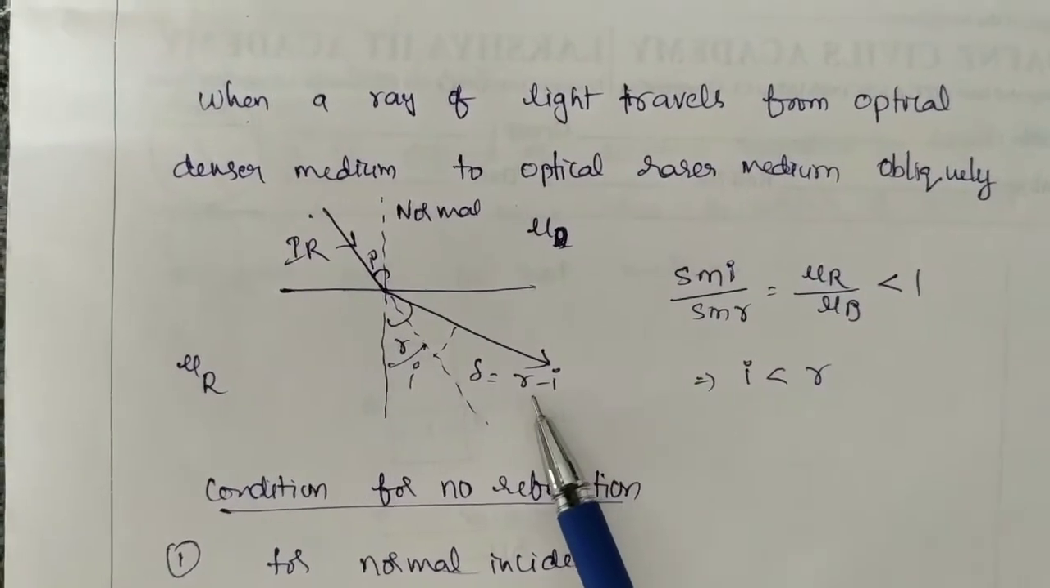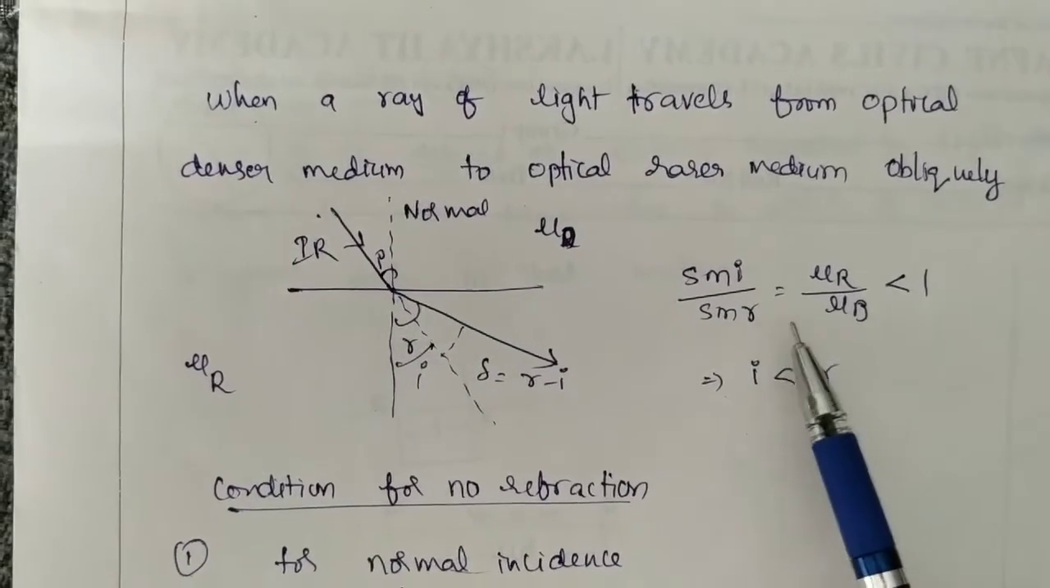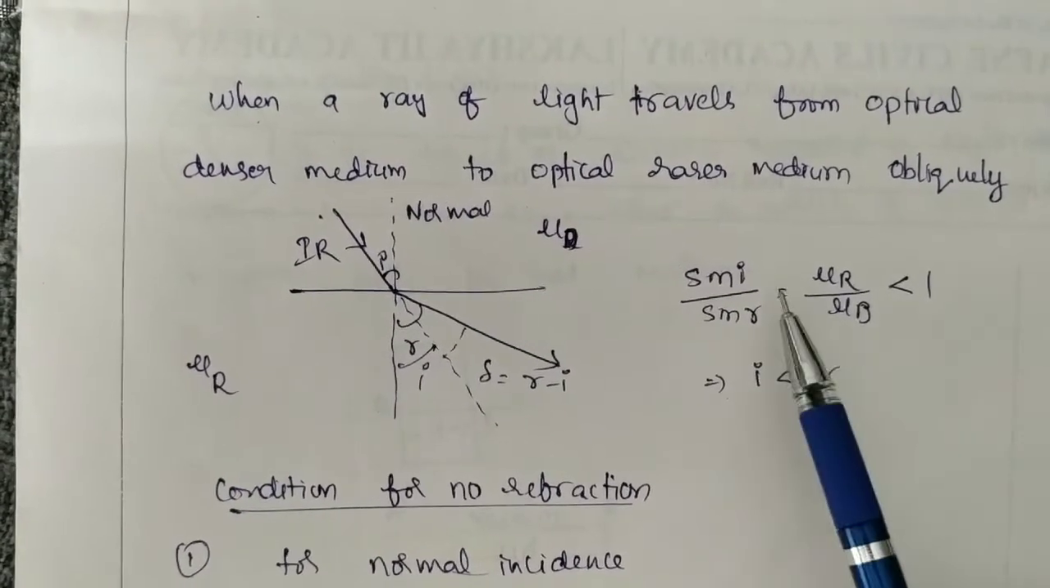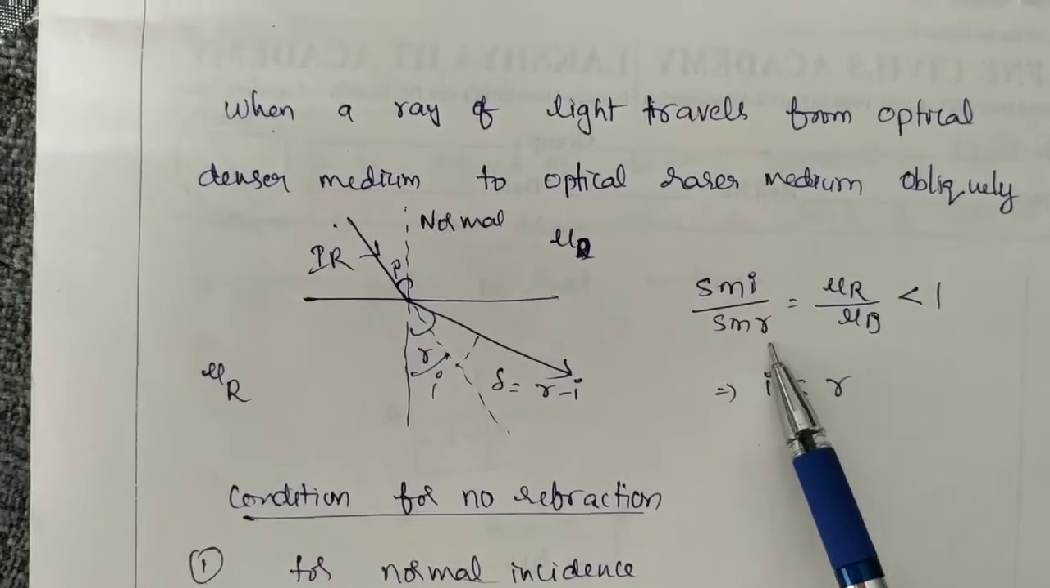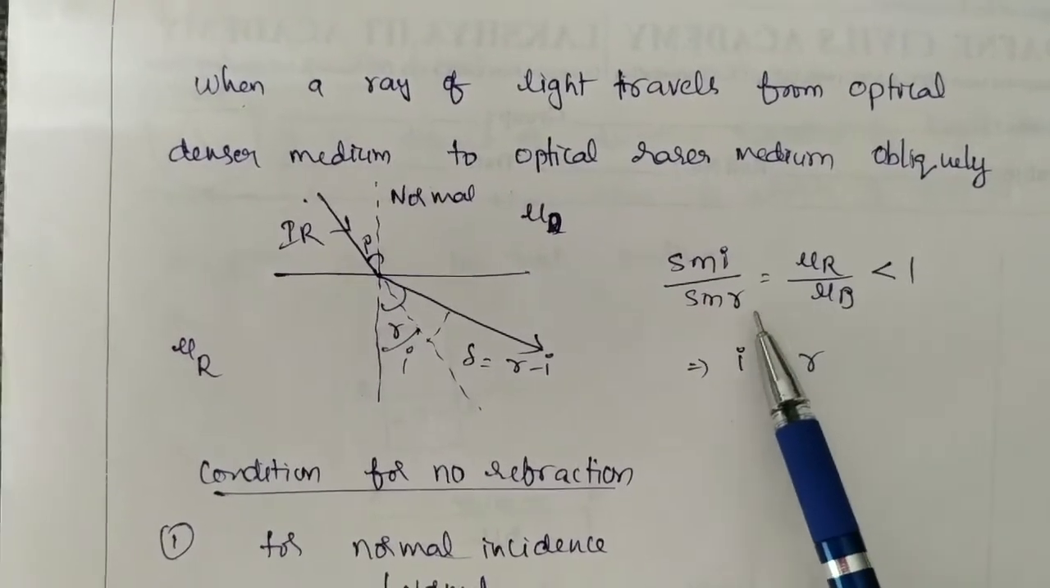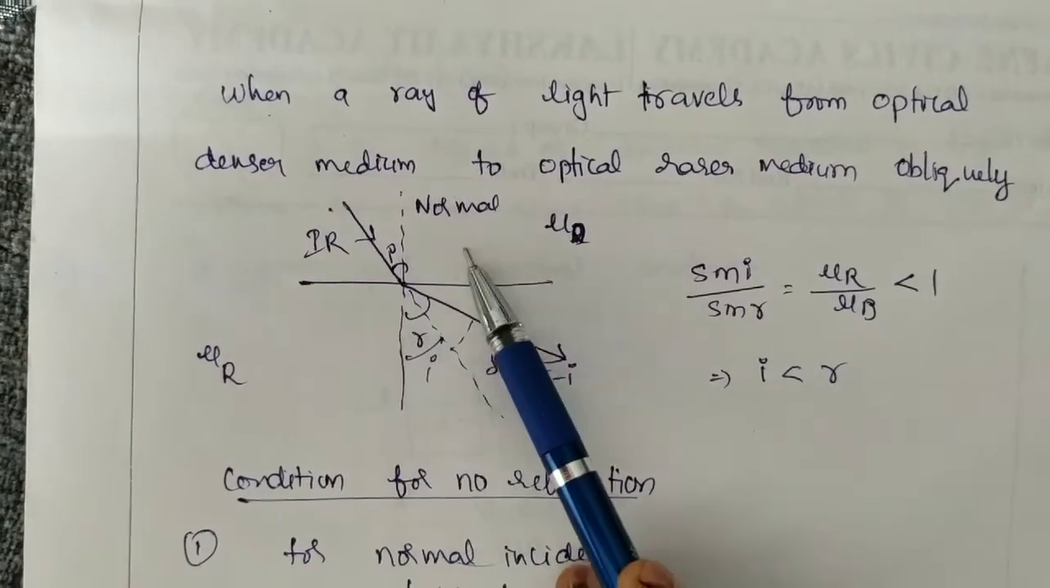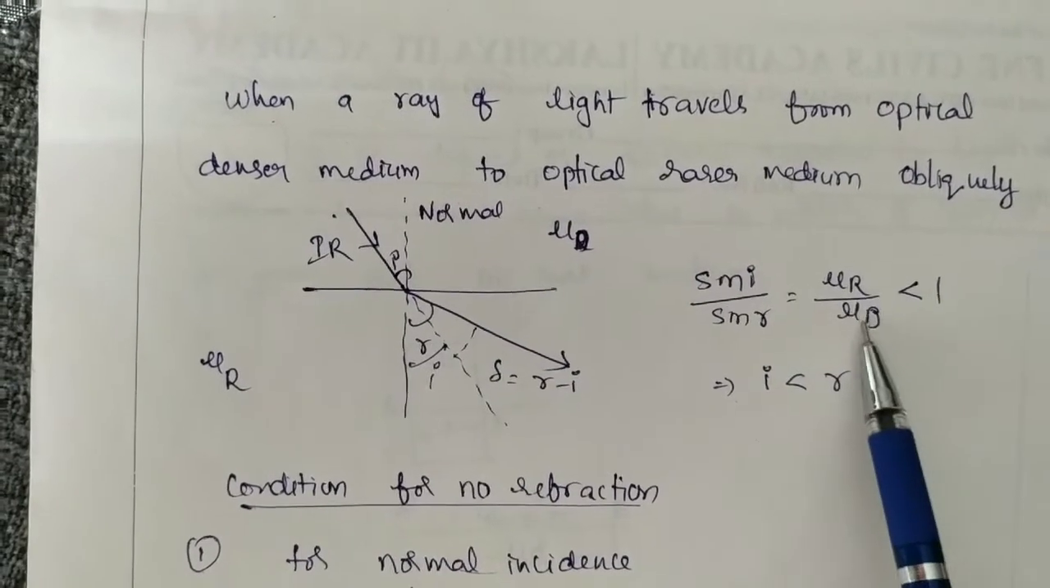From Snell's law you can explain angle I is less than angle R. Sin I by sin R means the refractive index of the second medium with respect to the first medium. Here this is the second and this is the first. That means mu R by mu D you can write.